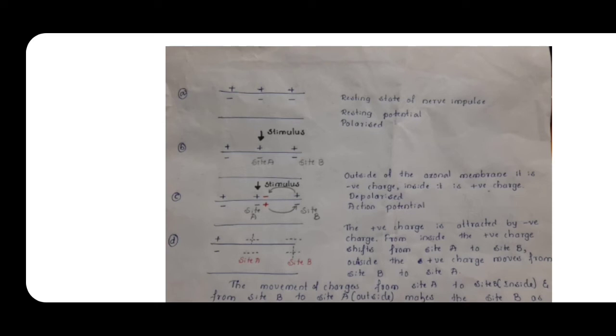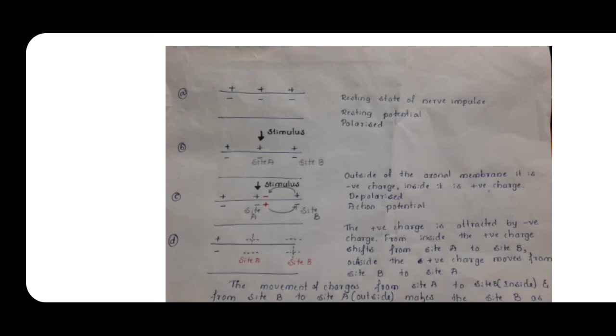So now the stimulus is given to the neuron. It means the impulse is generated in the neuron. So what happens when the stimulus is generated at the site A? The sodium ions will start moving from outside to the inside, means influx of the sodium ions. Okay, so now what happens when the stimulus is given?